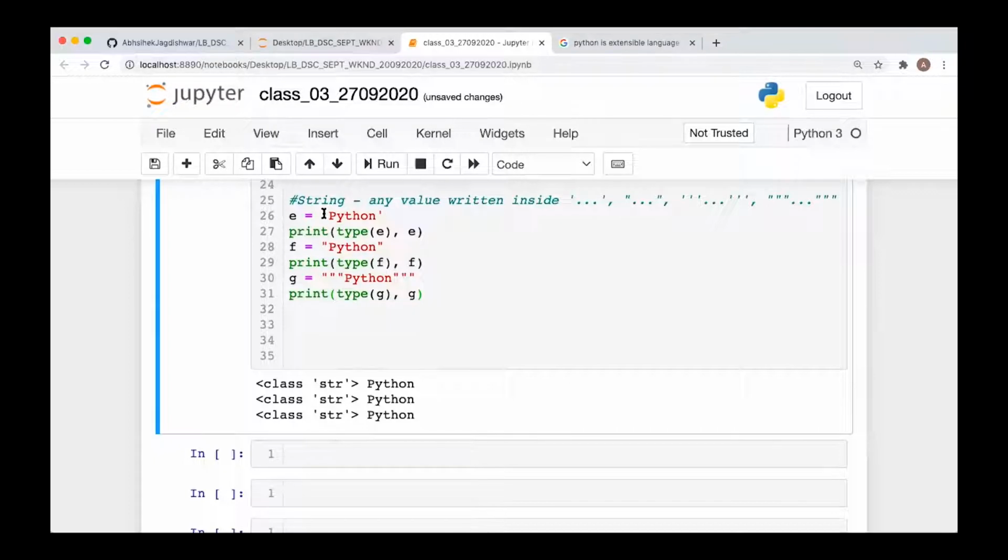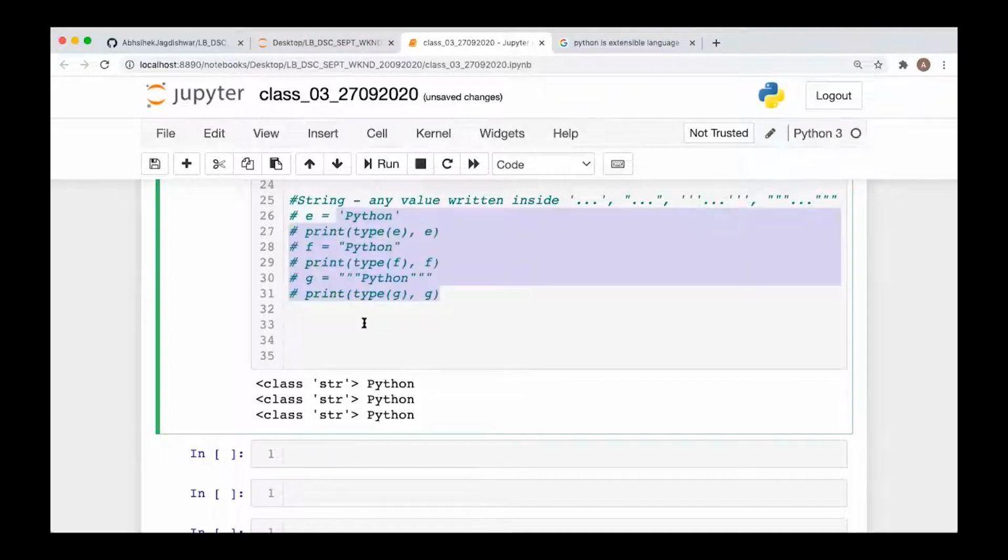Now if you see, we are using single quotation, double quotation, and triple quotation made up of double quote. You can make it of single quote also, that's not an issue. You can use anything, everything will be a string type. Now the question is, why do we have different quotation types here in Python? Every quotation has its own use. For example, let's say you have a string e is equal to, this is Python's class. Now you want this apostrophe s to be taken as a character.